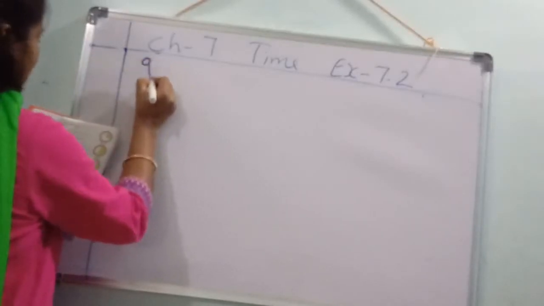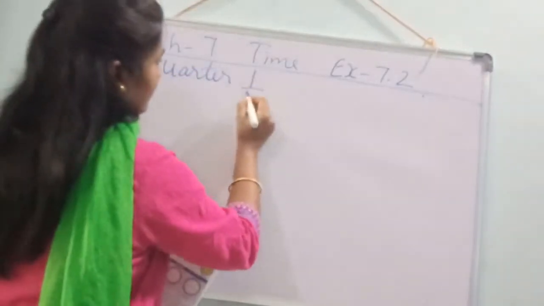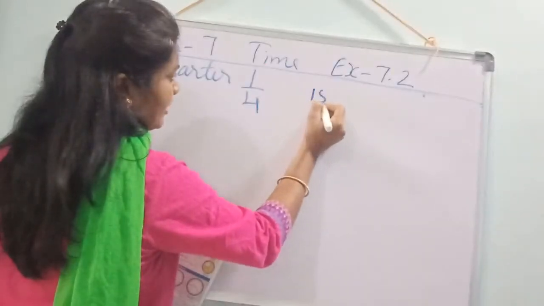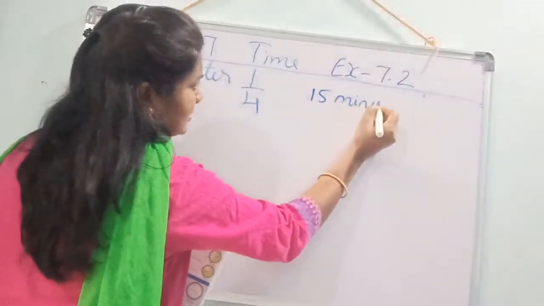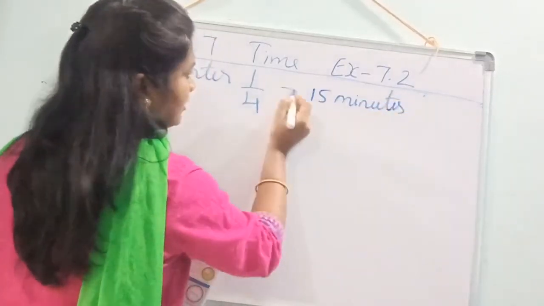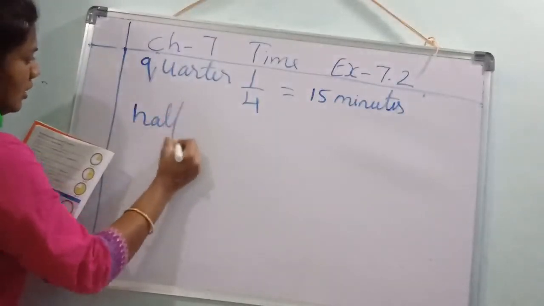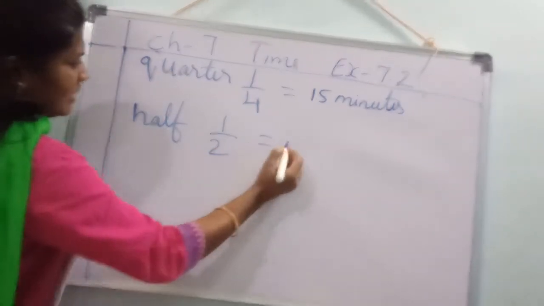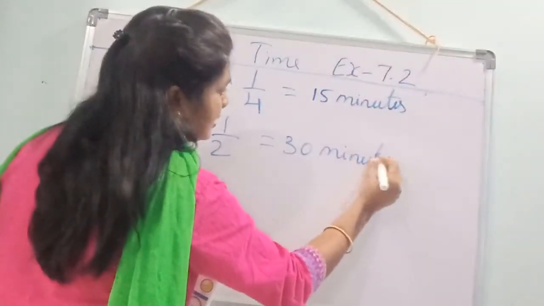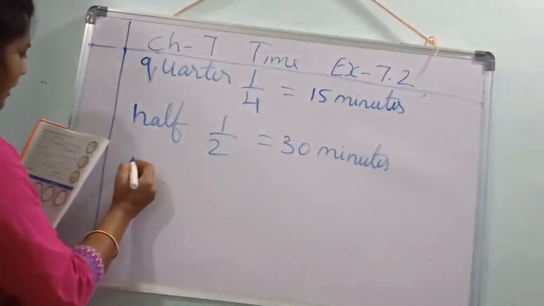See? Quarter. Quarter means 1/4, we will say quarter. 15 minutes. Quarter means what? 15 minutes. Half. Half means what? 30 minutes. Understood, children?